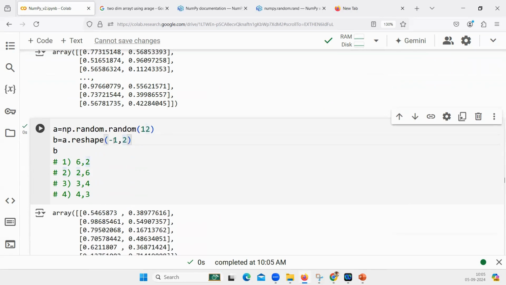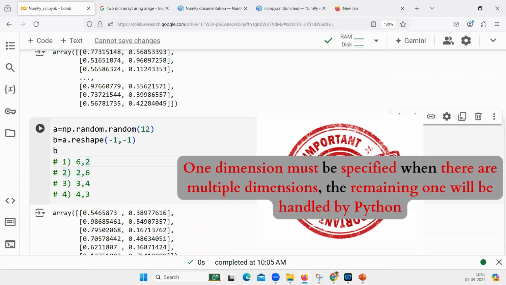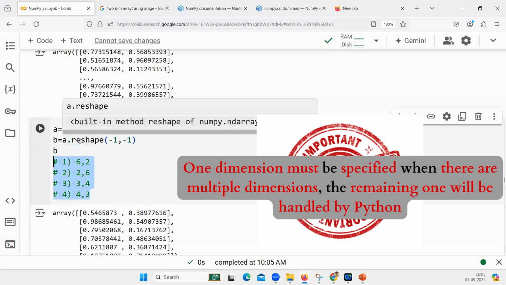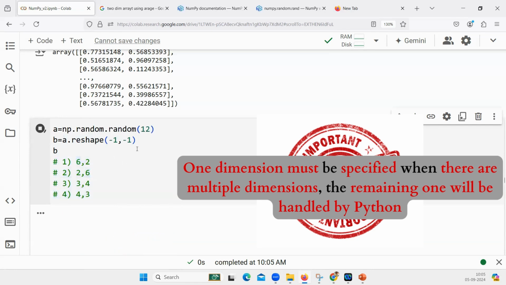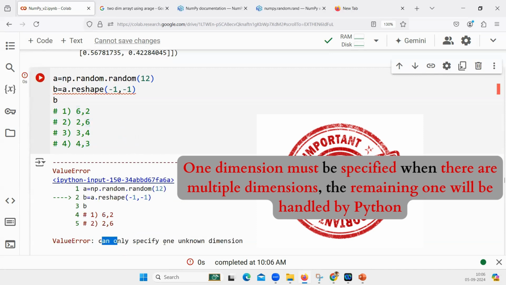If I give it this manner, which one will be taken? Second option. Now, if I give it this way, how many rows? Not decided. How many columns? Not decided. So you can be unknown about only one dimension. If both dimensions are not known, it will not be able to decide how you want to reshape it. It will say that you can only specify one unknown dimension.